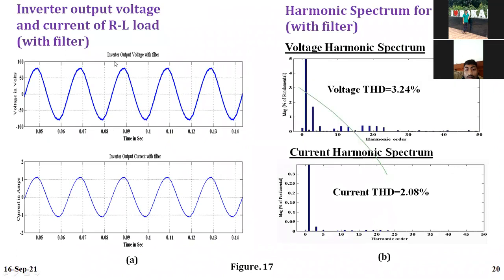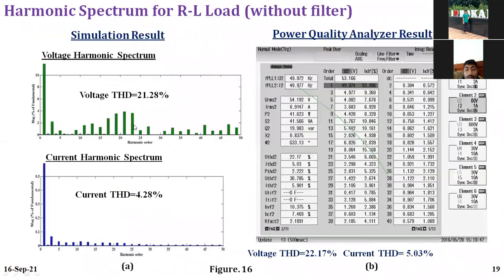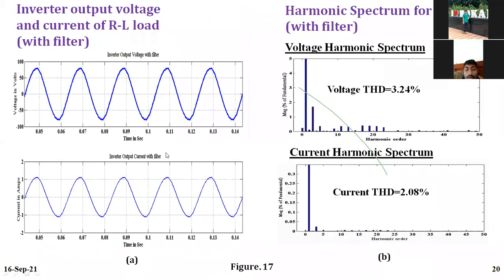R load means I am giving less. R load, this is R load. Obviously R load means I am giving more THD. If you use R load, it means I am giving less THD. So THD is 3.24, 2.08. This is the voltage harmonic and current harmonics for R load.